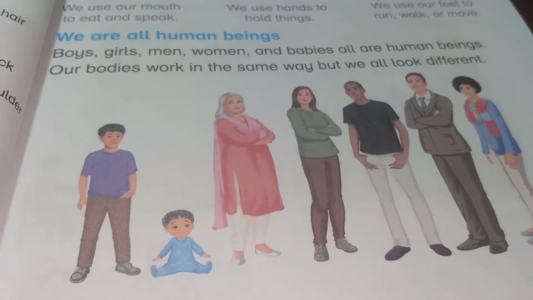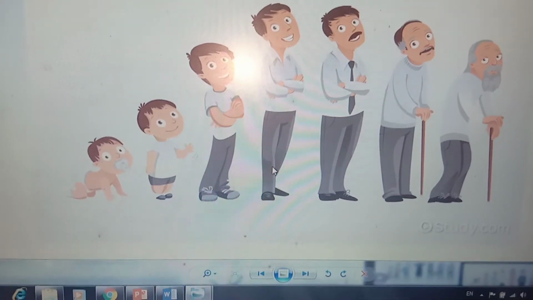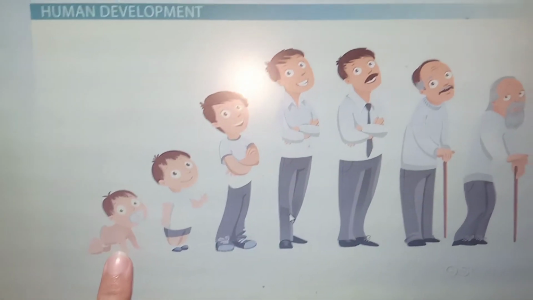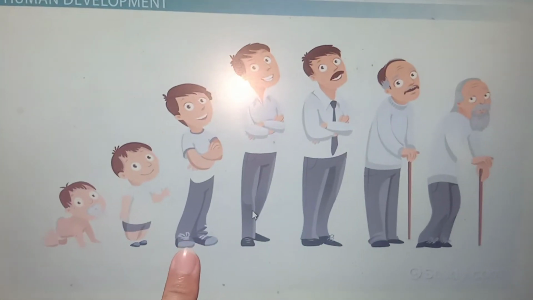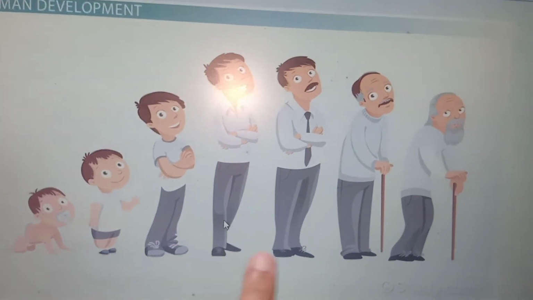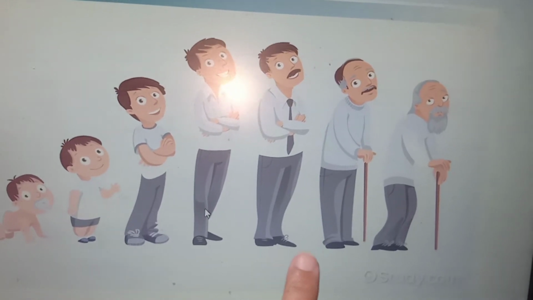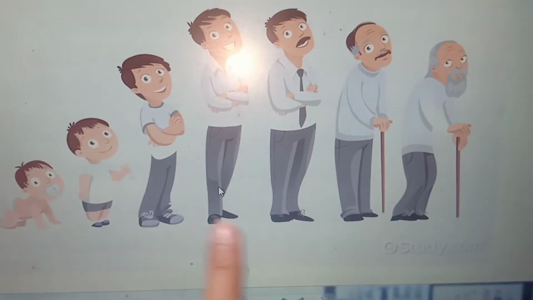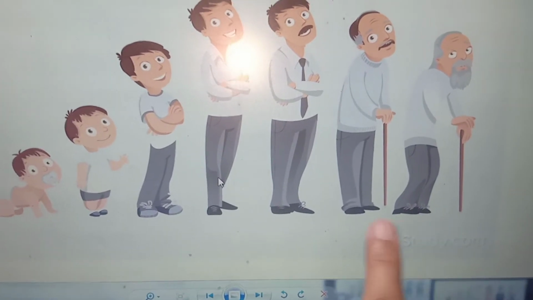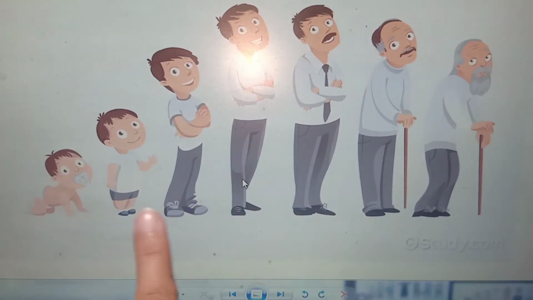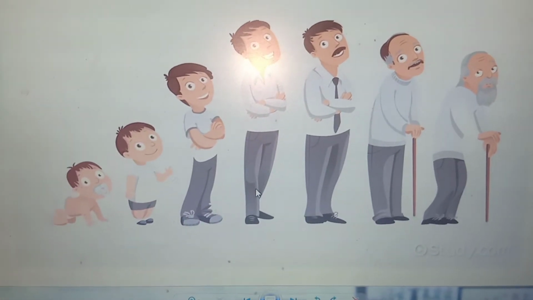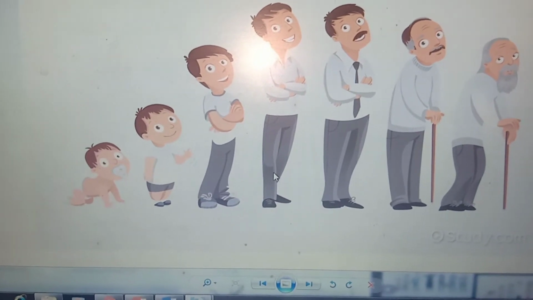Let me show you a picture. So this picture shows how the time affects our bodies. First, when we are born, we look like this. Then after some time passes, we look like this. Then we change into this. Then this stage. Then this. Then as we grow older, we change into this. And at the last, we changed into this position. So see, from baby, we are growing to older men. So that's how we look different from each other, but you can see all have the same body parts, all have eyes, ears, nose, hands, legs, but they are just growing in size.